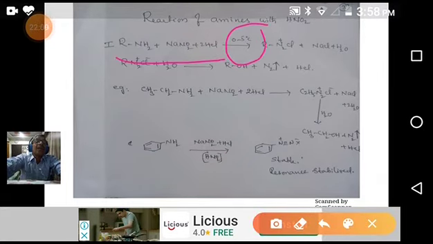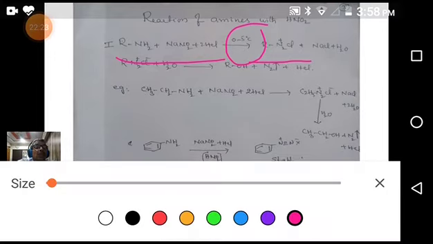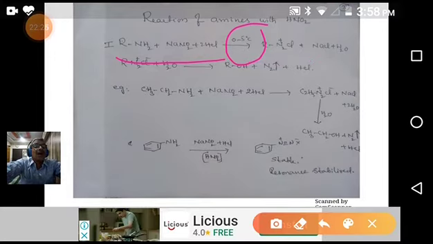Why? Because it's more than this. This is unstable. HNO2 is very unstable. Already I told you we have to prepare this in situ, and we have to use a low temperature, 0 to 5 degrees. At this low temperature, it forms the alkyl diazonium chloride, RN2+ Cl-, along with NaCl and H2O. These are the byproducts.